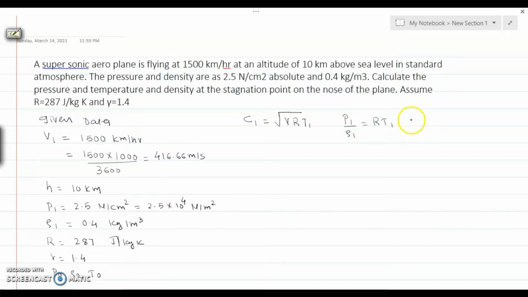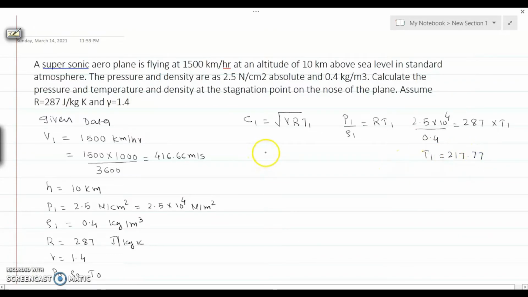So P is known, that is the 2.5 into 10 to the power 4. The value of rho is 0.4. Here it is 287 into T1.